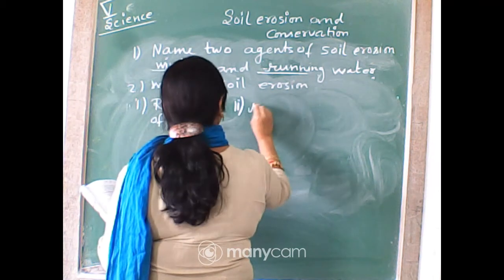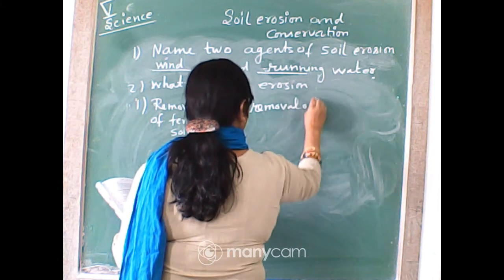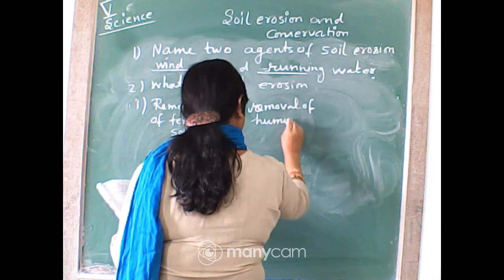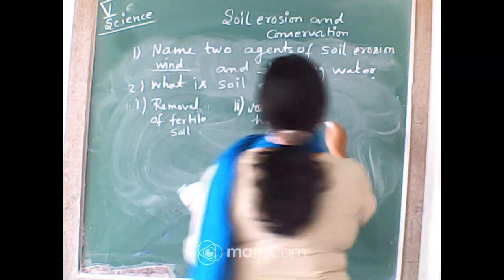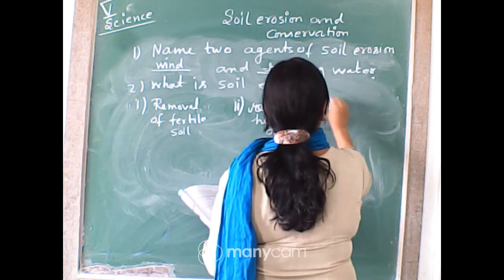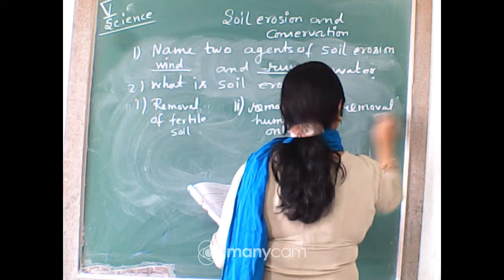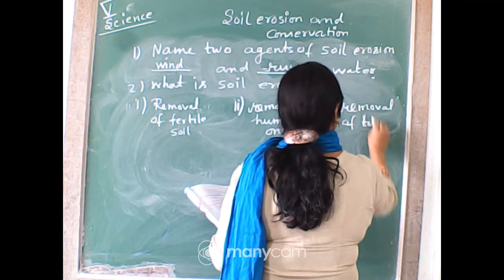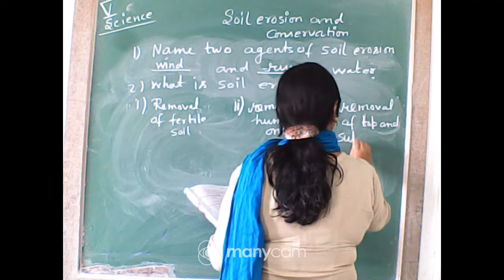Number 2, removal of humus only. Number 3, removal of top and subsoil.